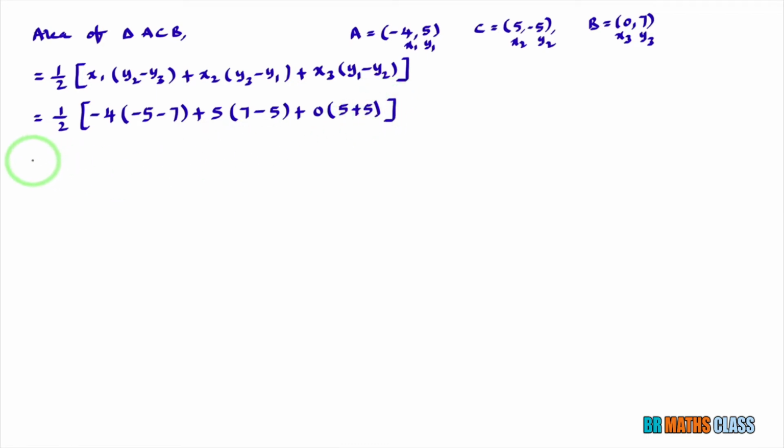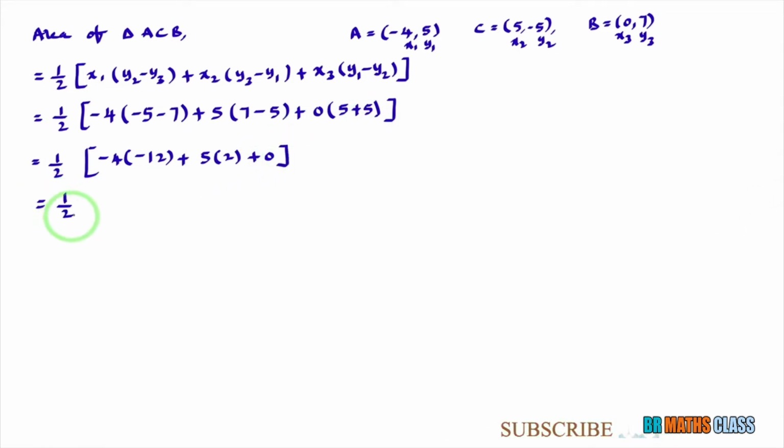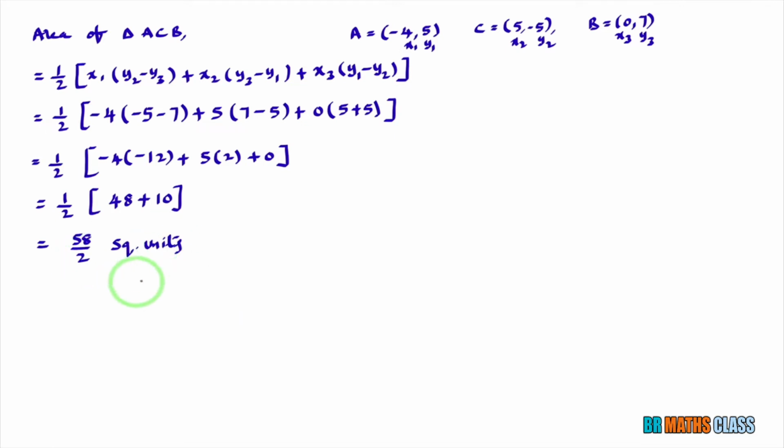That equals 1 by 2 into minus 4 into (minus 5 minus 7 is minus 12), plus 5 into (7 minus 5 is 2), plus 0 into 10 is 0. That equals 1 by 2 into (minus 4 into minus 12 is 48, plus 5 twos are 10). That equals 58 divided by 2, 58 by 2 square units.